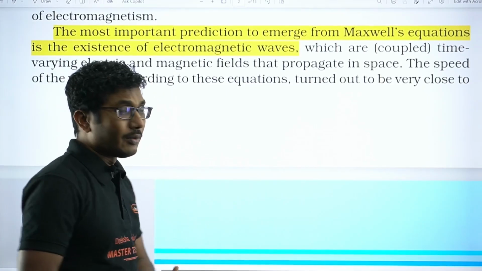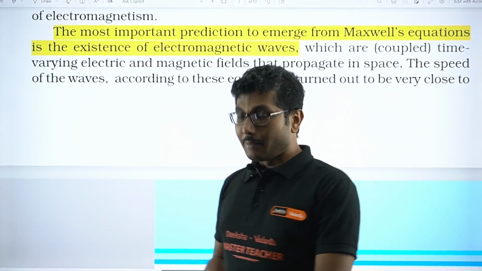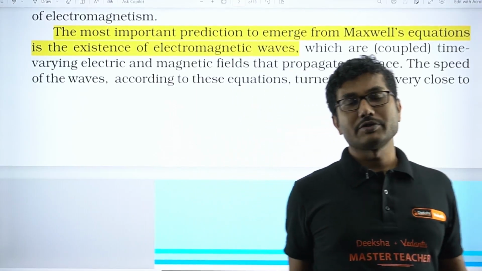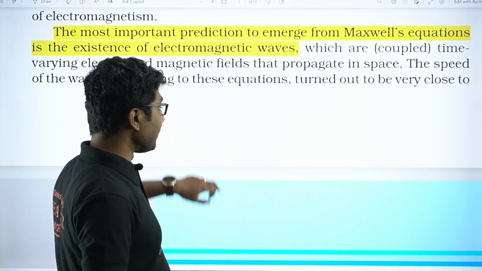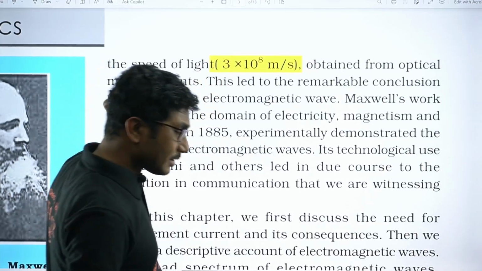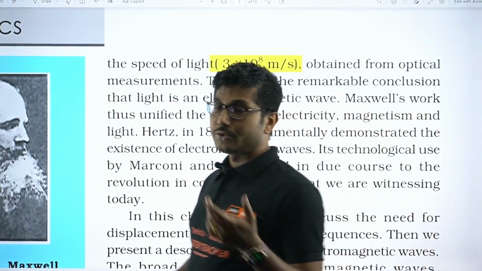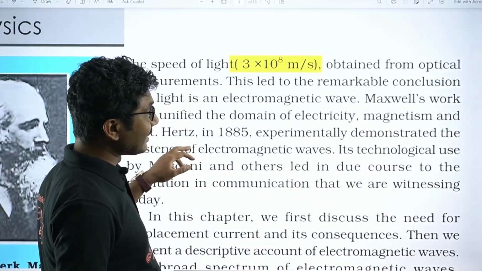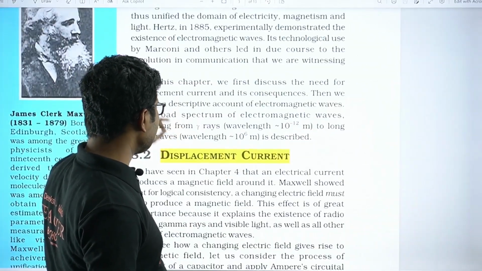But right now, Maxwell is the one who saw all 4 equations already existing, but he made one correction in one of the equations, and then he combined all the 4 equations and gave his famous electromagnetic theory. From that theory it is obtained that the speed of light is close to 3 into 10 to the power 8 meter per second, which is very close to the actually observed measurement. So basically this gave the theory a drastic boost, saying that your theory is correct.